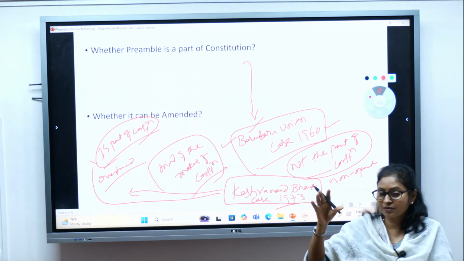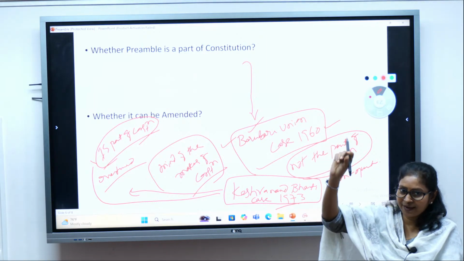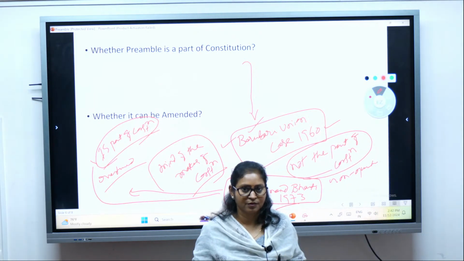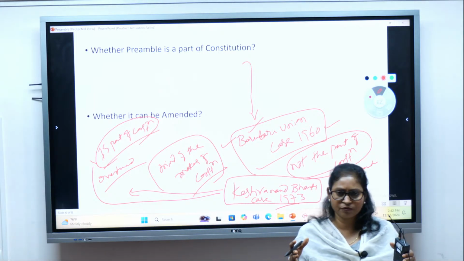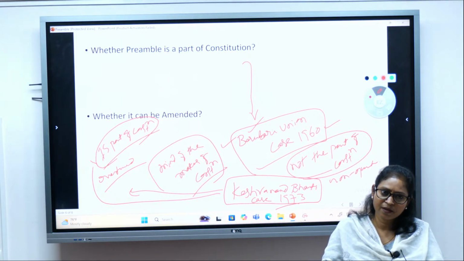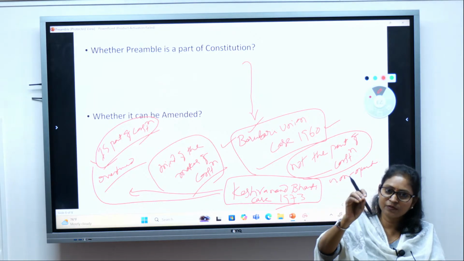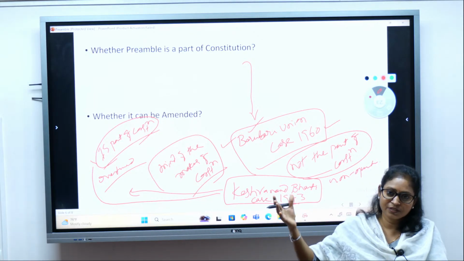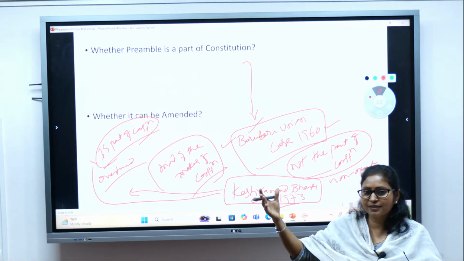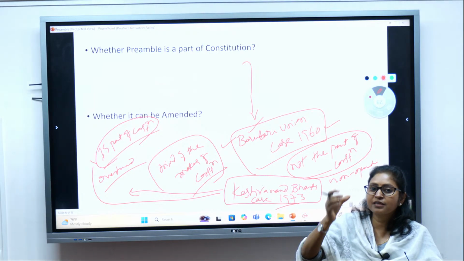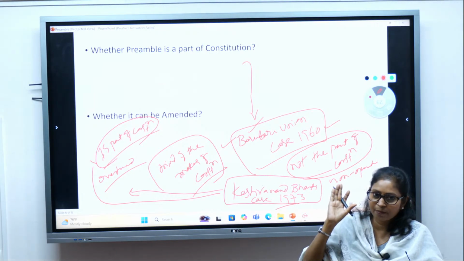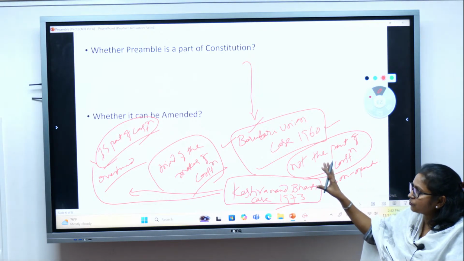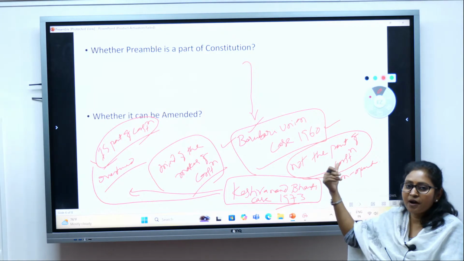Because we have already brought changes: at that time socialism was at its peak and we had adopted democratic socialism, so we added socialist to the preamble. We also highlighted that India is a secular country; though other provisions of the constitution reflected this, we wanted to make it very sure and included it in the preamble. I hope you got the clarity on whether the preamble is a part of the constitution.